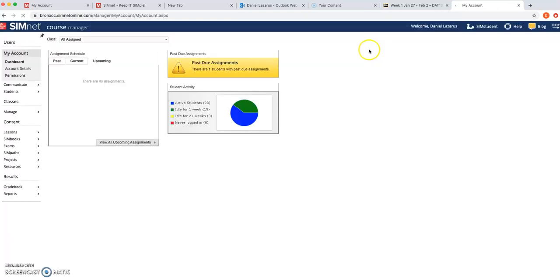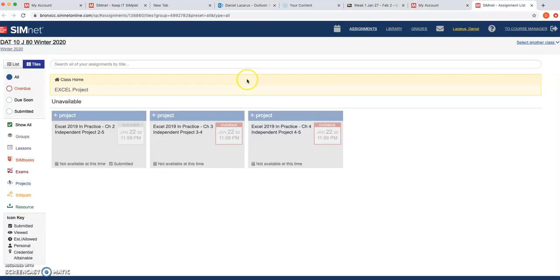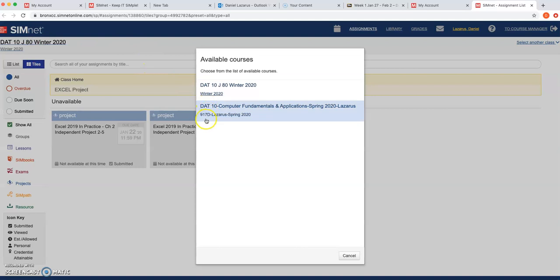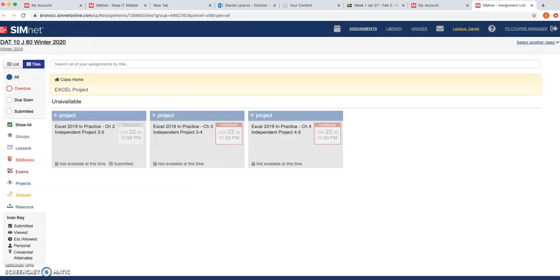When you click on that, you are going to see your class. This is how your class might look. Sorry, it's 917D core. So make sure your class number is available. This is not your class, but it should be Data 10 913, your class, winter spring 2020.